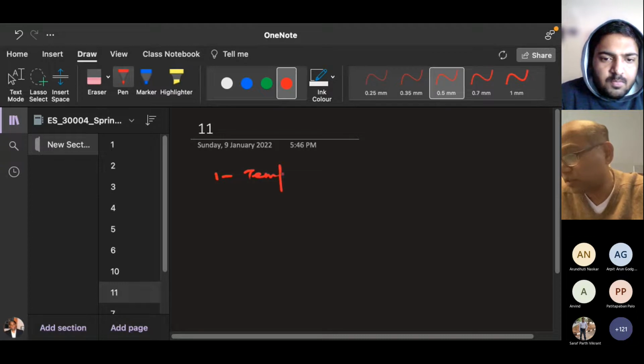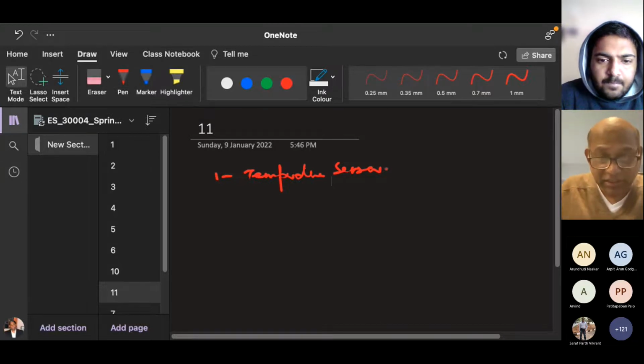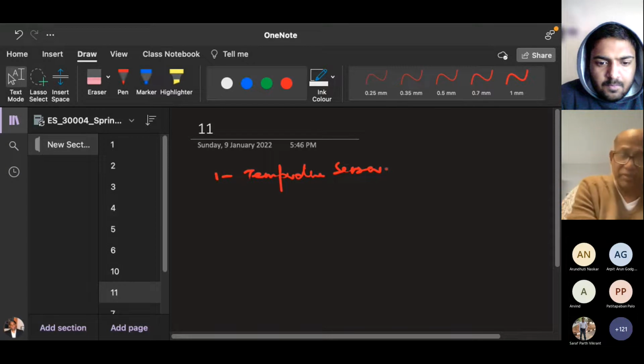So what are the temperature sensors available in the market? RTD is one temperature sensor. Then there are thermocouples. So you choose one temperature sensor. If you go to Google or somewhere, you can find lots of temperature sensors out there. What is the output of a temperature sensor?